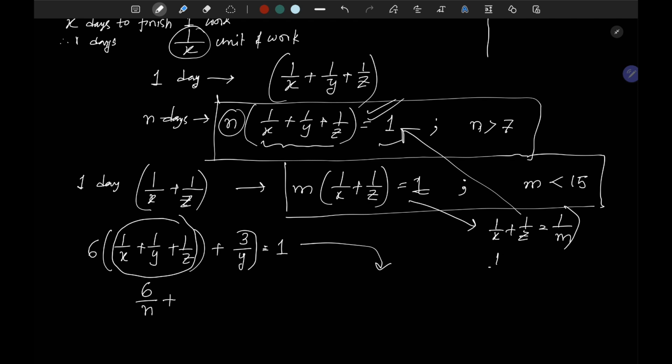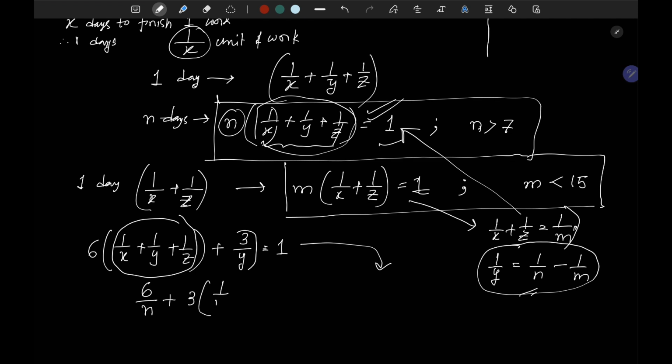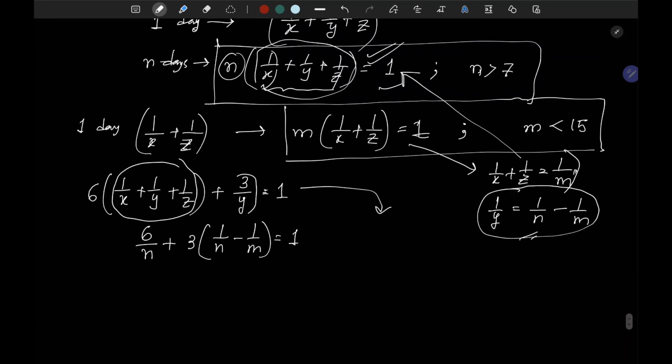Because 1 by X plus 1 by Z is 1 by m, and the whole thing is 1 by n, 1 by Y will be 1 by n minus 1 by m. So let's write that 3 into 1 by n minus 1 by m equals 1.